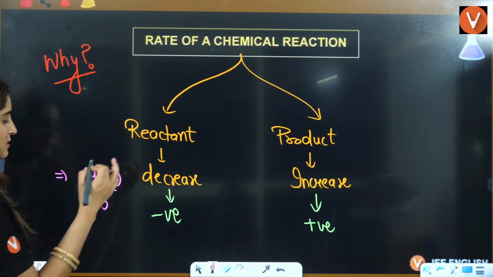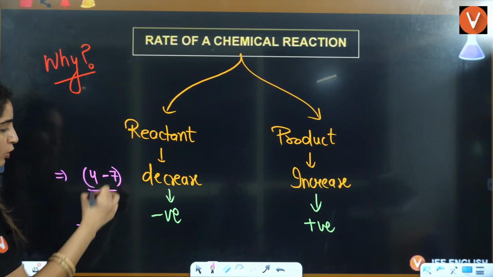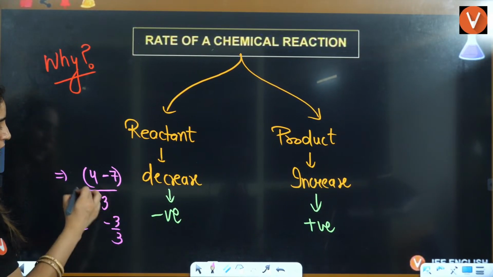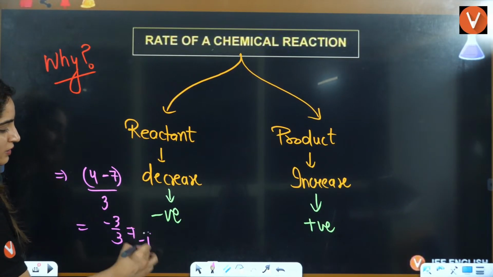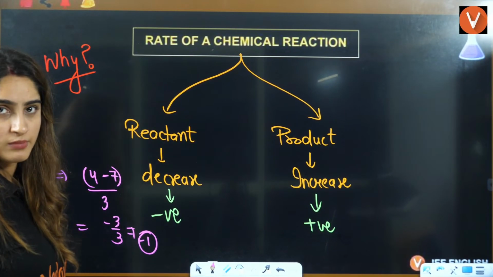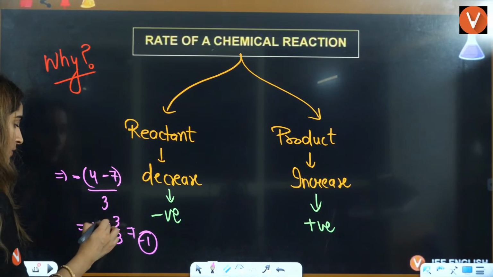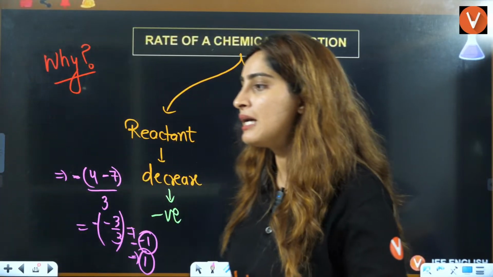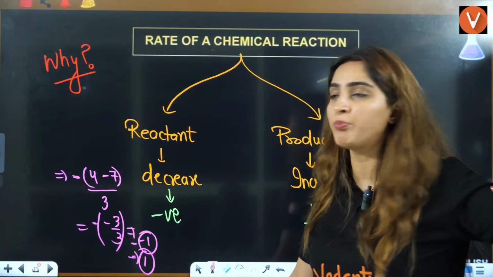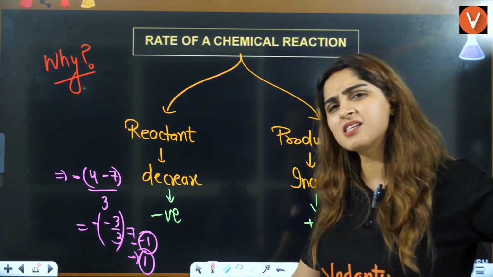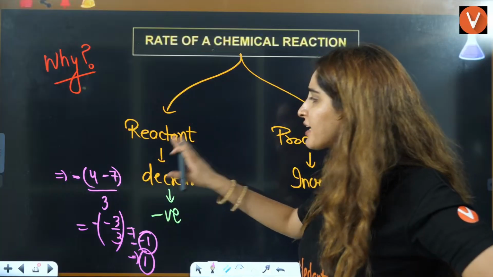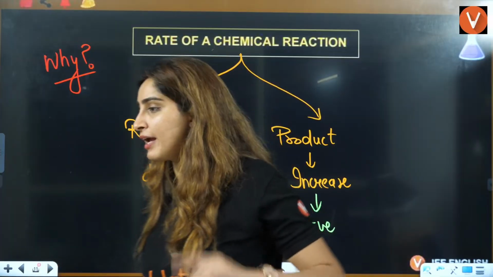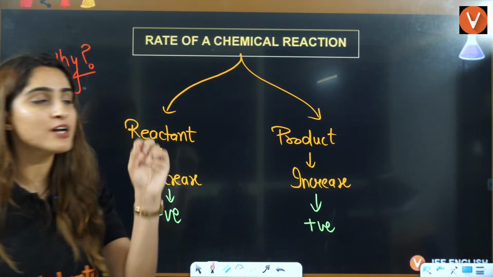If I don't put negative here, this will be 4 minus 7, so minus 3 by 3. It will be a negative number. It will be minus 1. Overall, it should not be minus 1. So that's why I'll put negative here, and the answer will be 1. I am saying in the formula, you have to put negative. In the formula, the answer will always be positive, whether we talk about reactant or product, right? You have to put negative in case of reactants, and in case of products, you will always put positive.